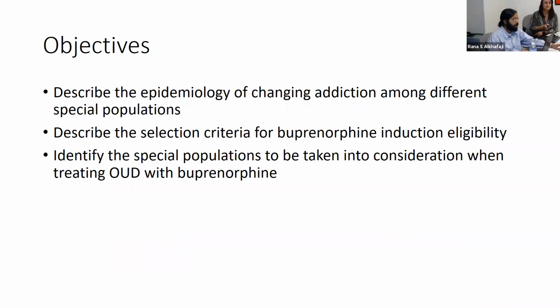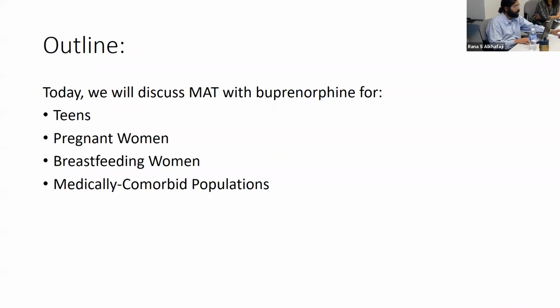We'll describe the epidemiology of changing addiction among different special populations, describe the selection criteria for buprenorphine induction eligibility, and identify the special populations that should be taken into consideration when treating opioid use disorders with buprenorphine. We'll start with teens, pregnant women, breastfeeding women, and medically comorbid populations as some of the big ones we talk about. We do a whole other presentation on treating patients with co-occurring psychiatric illnesses, so that's not the focus here.